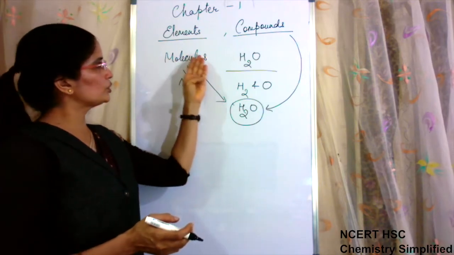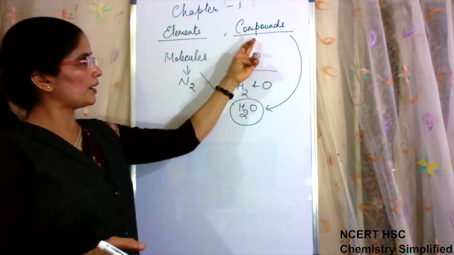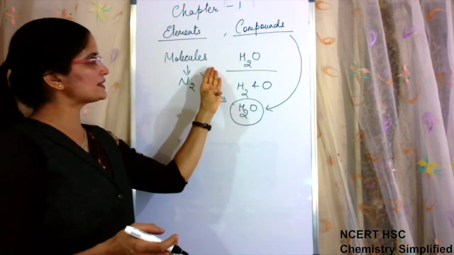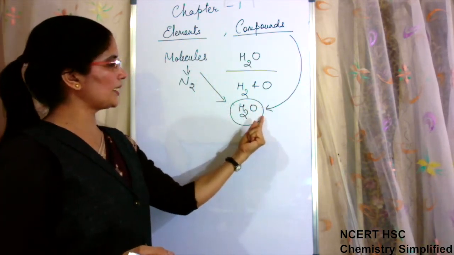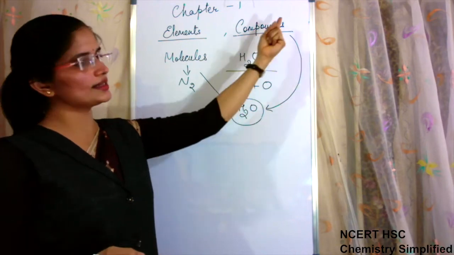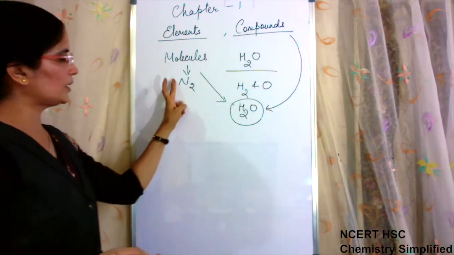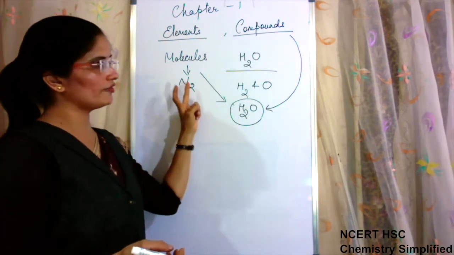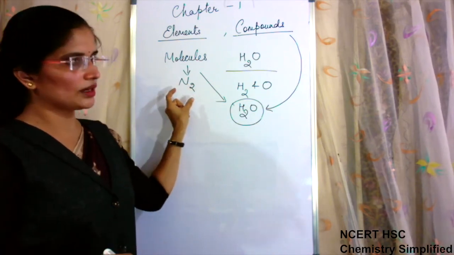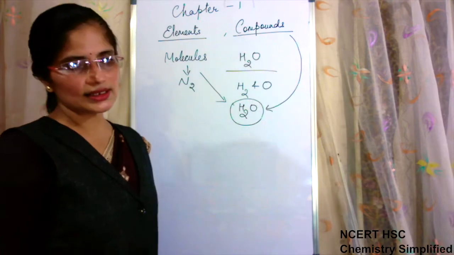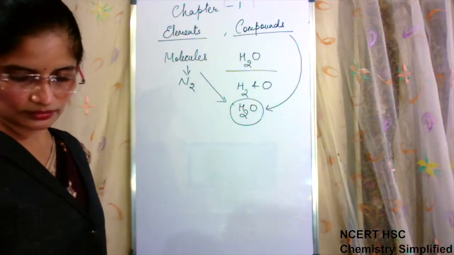Because only those molecules which have different elements combining together can be called compounds. If the atoms which are together forming a molecule are the same, then they will be termed only as molecule, not as compounds. Clear?